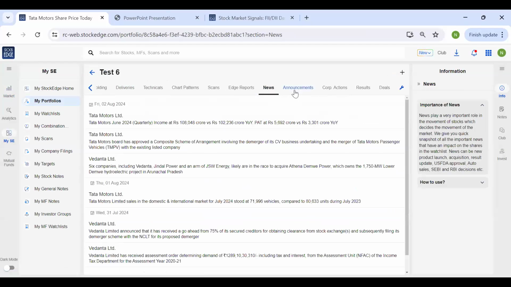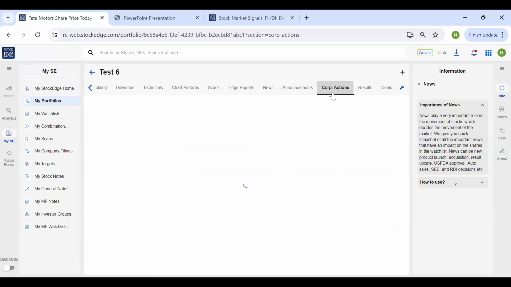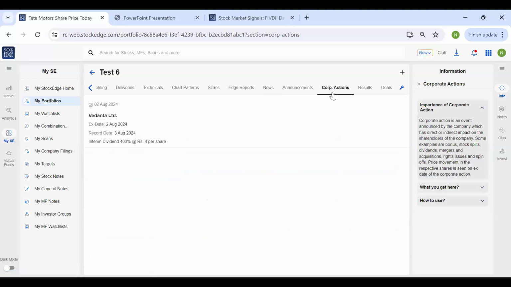Similarly, for news, if you do not wish to track all the news, you can just import your portfolio. Click on news and any news related to your portfolio stocks can be tracked from here. So on 2nd of August, Tata Motors and Vedanta both had particular news. Even for corporate actions, if I don't want to see the corporate actions of all the stocks, I can just come over here and see the corporate actions of my portfolio stock. On 2nd of August, there was the ex date of Vedanta, which had given a dividend of ₹4.